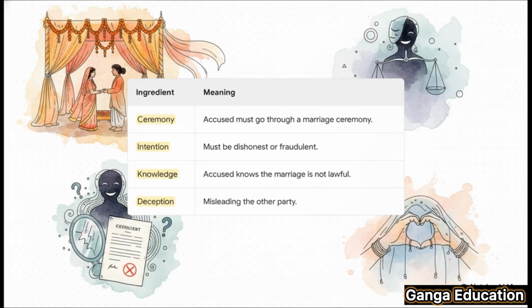Now, for the prosecution to prove an offense under this section, they need to establish 4 essential ingredients. Let's walk through them. First, a marriage ceremony must have actually been performed. Second, the accused must have had a fraudulent or dishonest intention. Third, the accused knew that the marriage wasn't lawful. And finally, and this is key, they deceived the other party into believing it was a valid marriage.